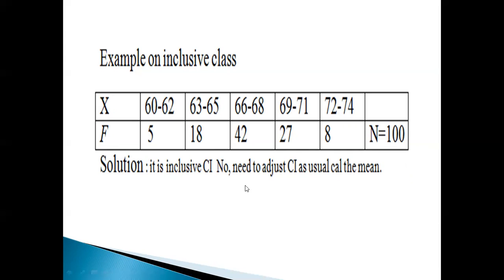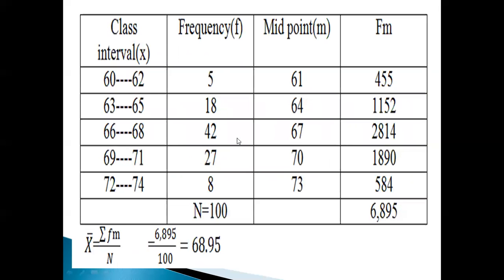So let us start how we are going to calculate this. 60 to 62, the midpoint is 61. 63 plus 65 divided by 2, 64. 66 plus 68 divided by 2, 67. 69 plus 71 total divided by 2, we are going to get 70. 72 plus 74, that is 146 divided by 2, equal to 73. This is the midpoint.